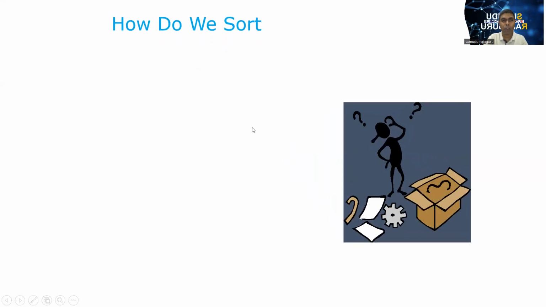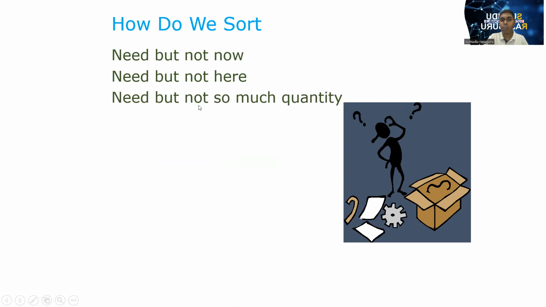As I discussed, when we do the sorting activity, we can think: need, but not now. Sometimes we can think: need, but not here. Then: need, but not so much quantity. That is also very important, because sometimes we can reduce the quantity. So these are some basic mechanisms we can consider when conducting the sort activity. The final one, as you can see here, is not needed at all, so we have to destroy it.